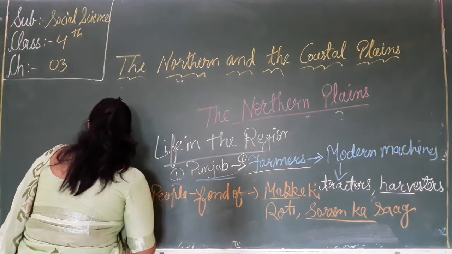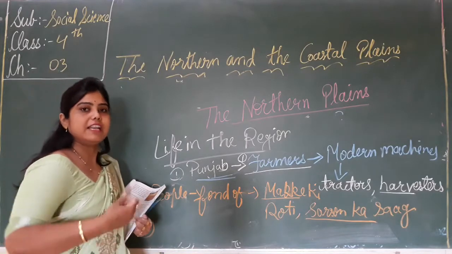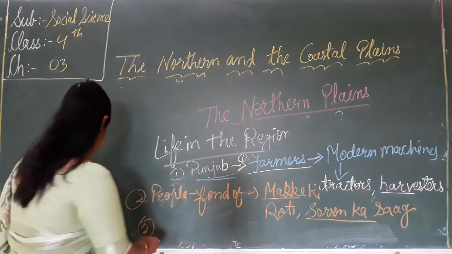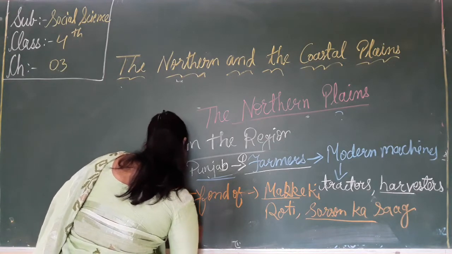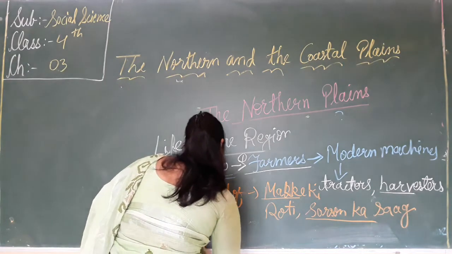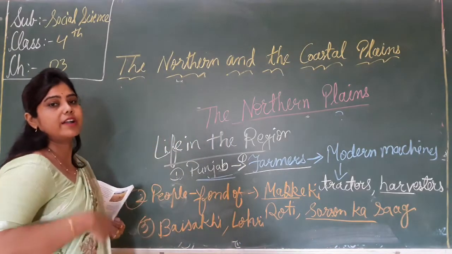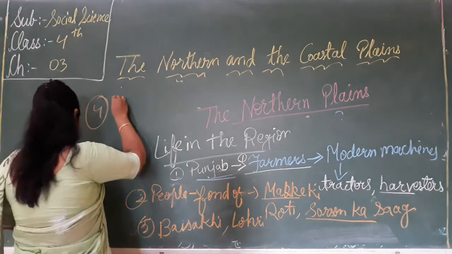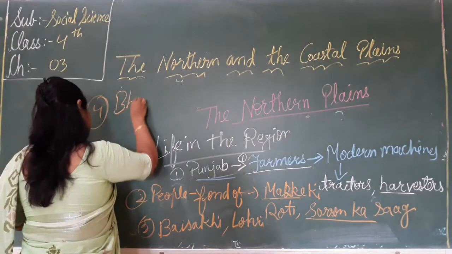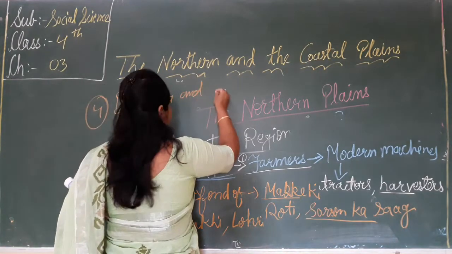Now the third thing is which type of festival they celebrate, like Baisakhi and Lohri. And what are the popular dances that are famous in Punjab, like Bhangra and Gidda.